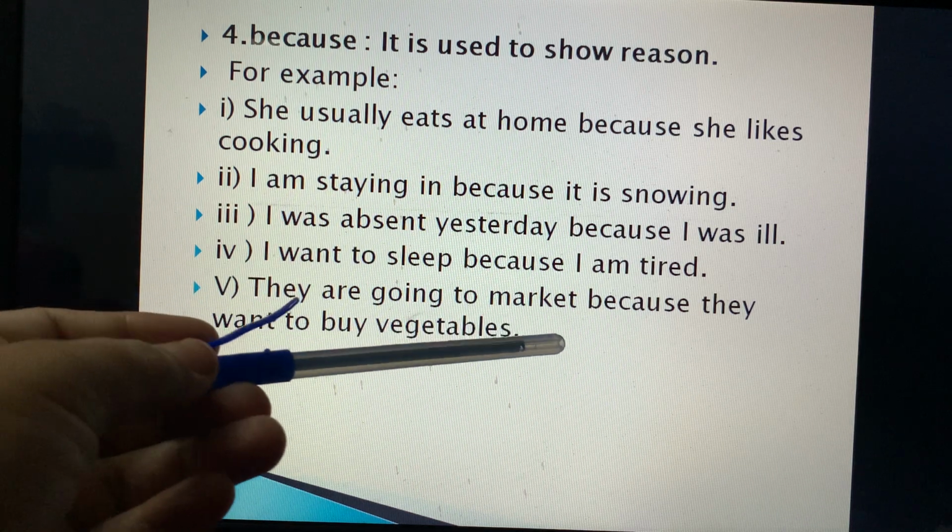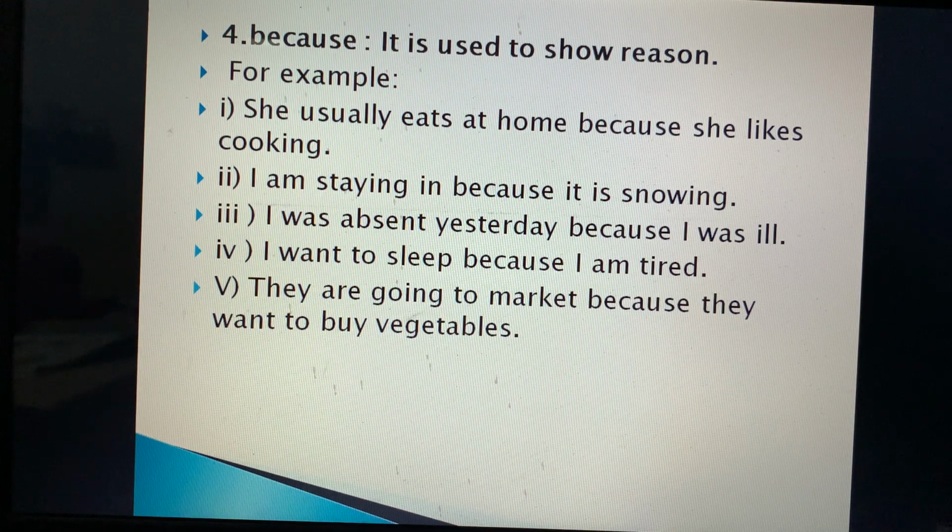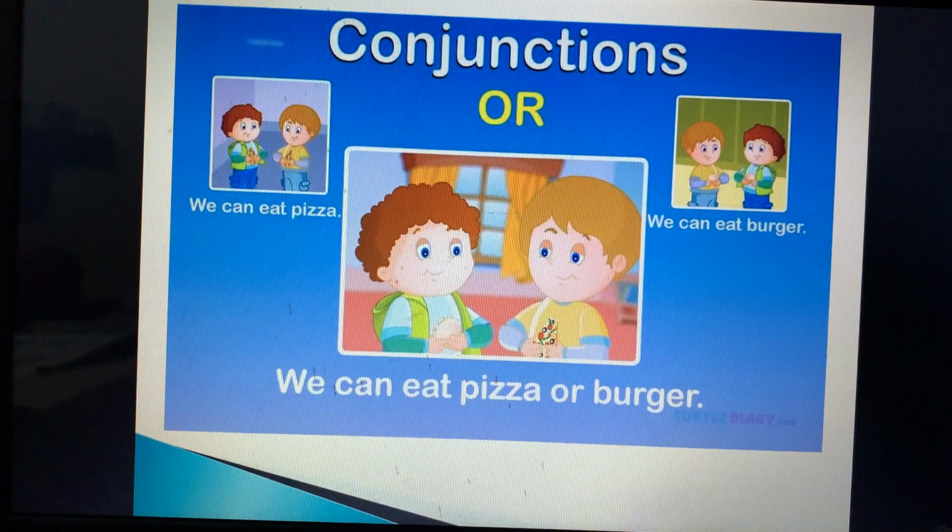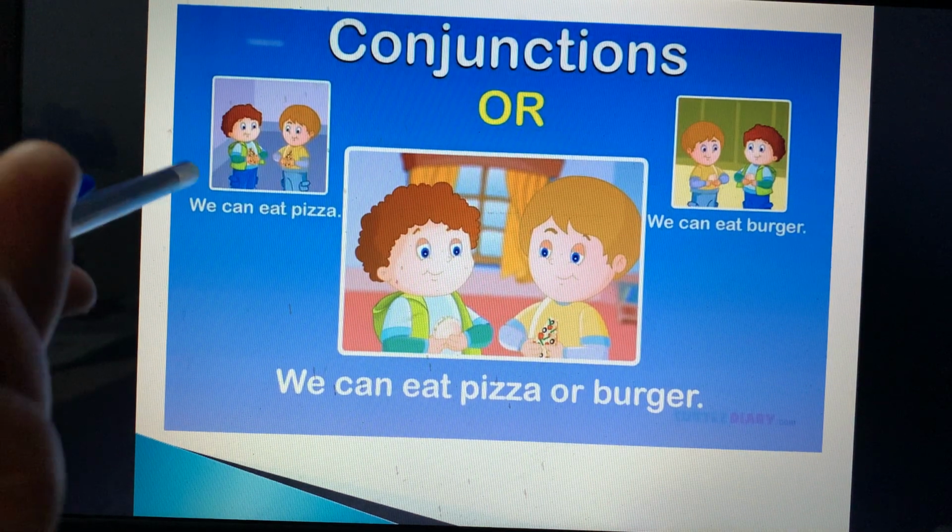They are going to the market because they want to buy vegetables. वह बाजार क्यों जा रहे हैं? क्या रीज़न है? क्योंकि उनको सब्जियाँ खरीदनी हैं. Fine. So these are the four conjunctions: and, or, but, because. You need to learn with their uses. Now there is a picture.